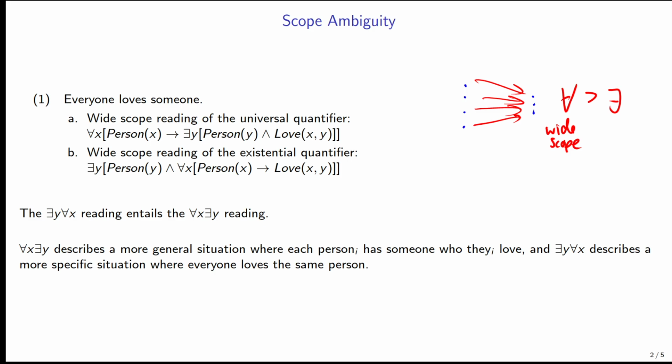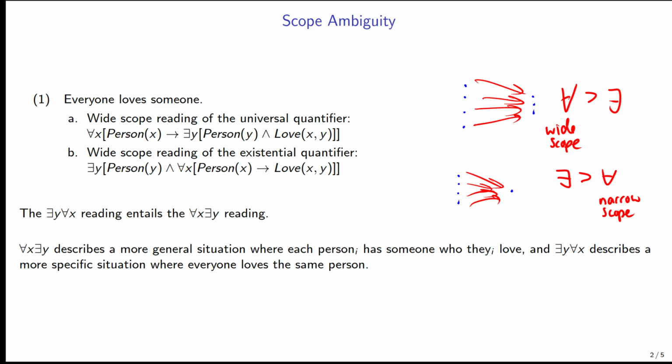Then we have this other reading where we have a bunch of people, but first we focus on some particular person and we say that all those people like that particular person. And this is the reading where the existential has wide scope over the universal. We say that because the existential is binding more things than the universal, or rather we can say the universal is contained within the scope of the quantifier of the existential. So we could say that the universal here has narrow scope. Or we could say the existential has wide scope, and in the first interpretation we could say the existential has narrow scope. It depends which one you want to pick as your baseline reading.